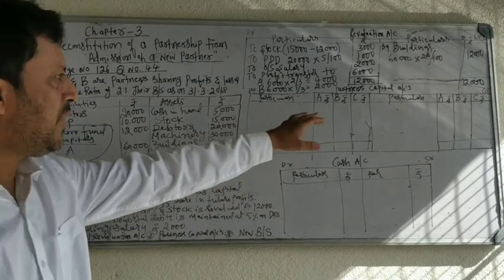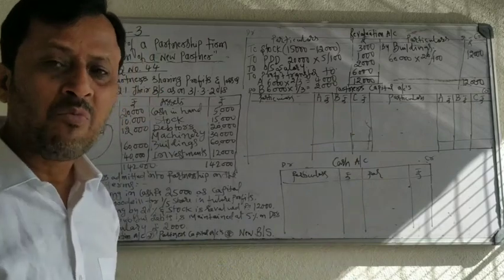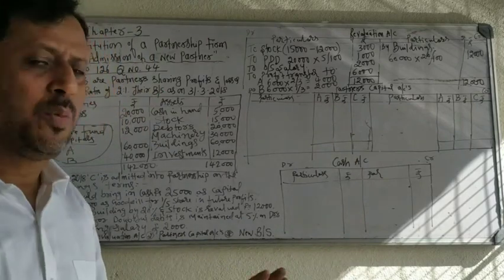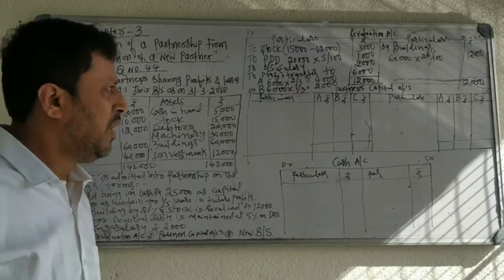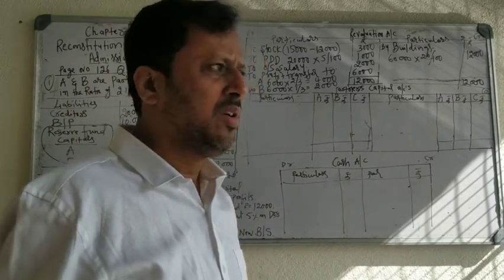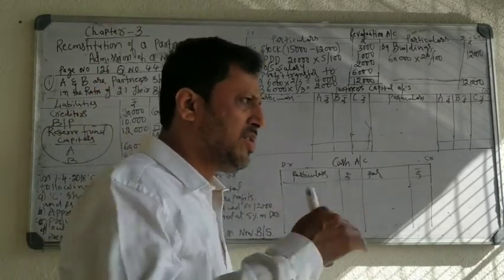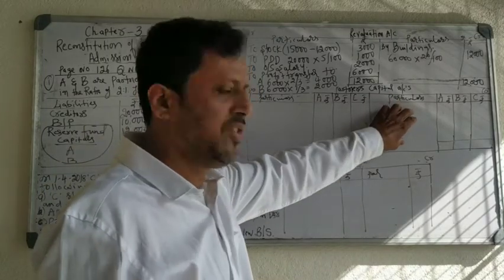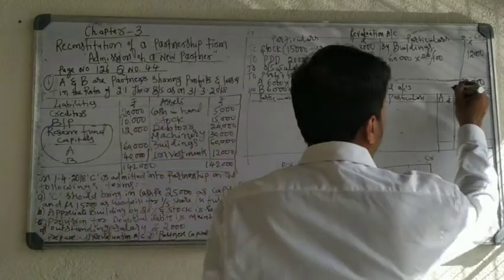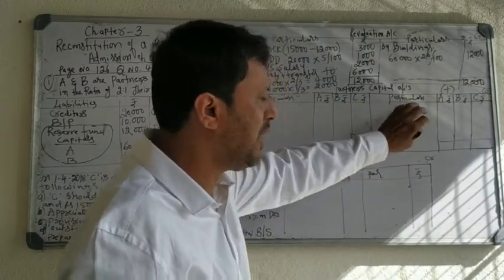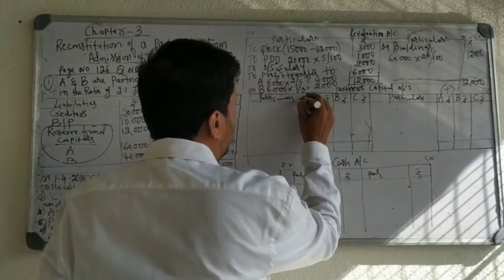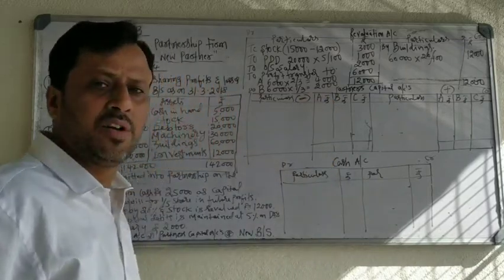Now the next account is partners capital accounts. In partners capital accounts you have to make 5 entries. Whatever partners' accounts get, you have to record on the credit side. Whatever is added to partners' account, record on the credit side. Whatever is deducted from partners' account, record on the debit side.